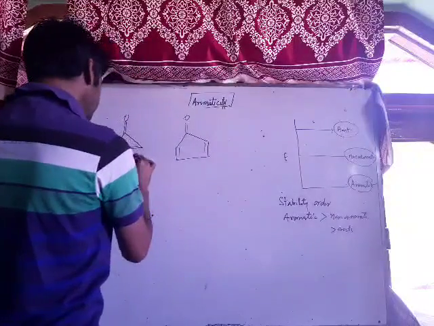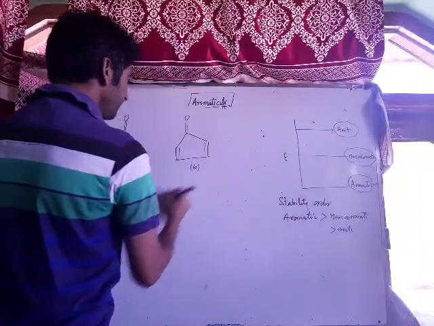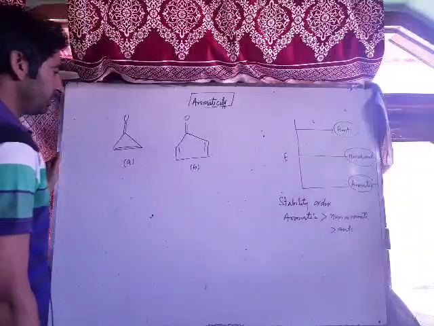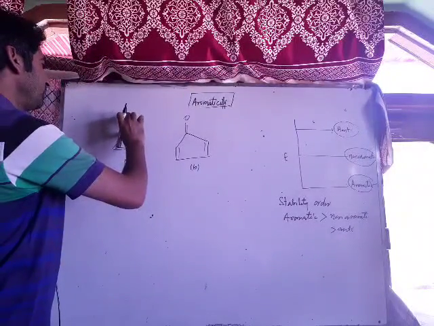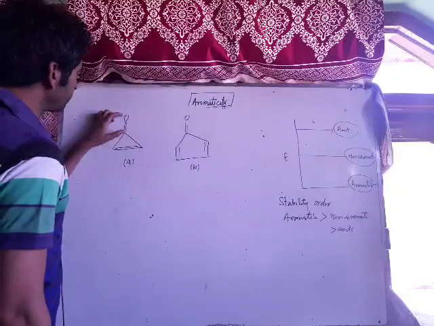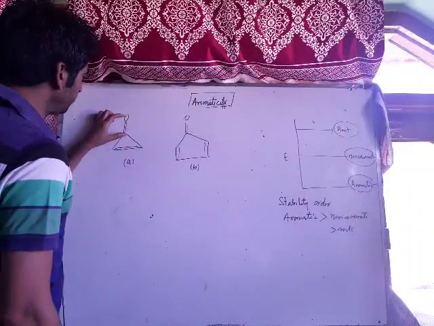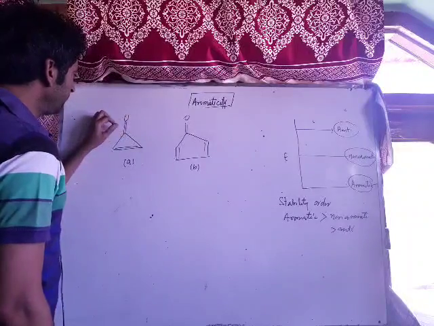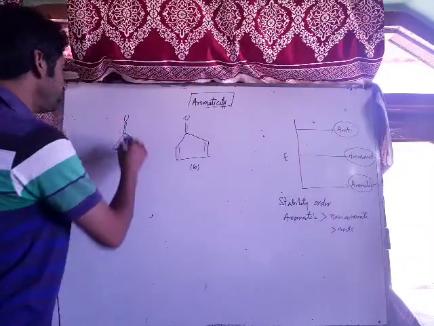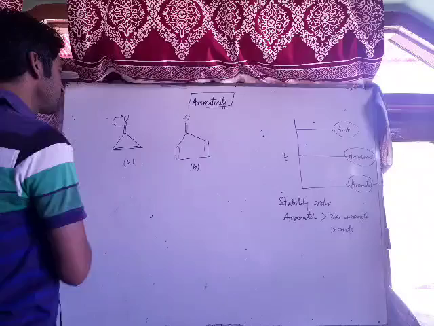Let us discuss this type of example. This is A, this is B. Now let us see which one will be aromatic. Now see, this is a polar bond. C double bond O is a polar bond. Why polar? Because oxygen is more electronegative than carbon. If oxygen is more electronegative, we can generate polarity over here, means we can break this bond. If I break this bond, it will be broken towards oxygen.